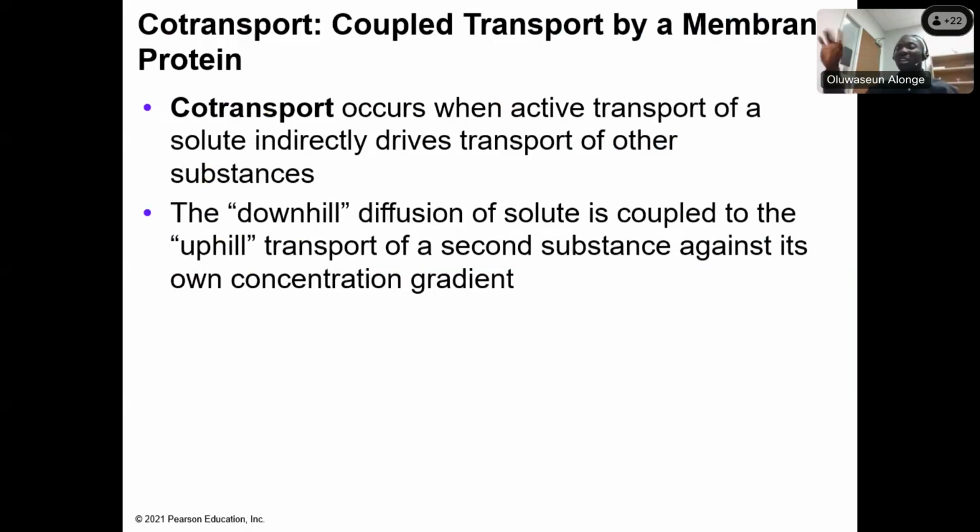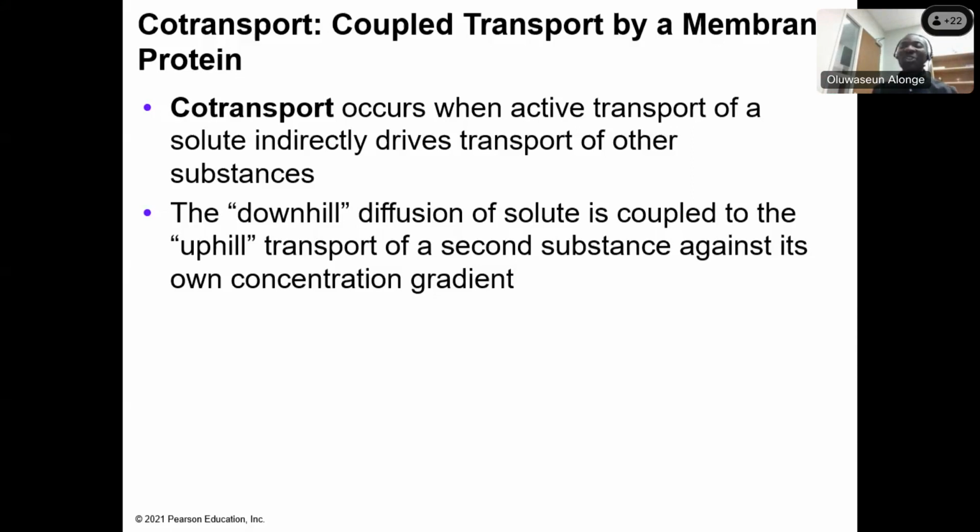Just think about it like this. Let's say a big truck is driving very fast. If you have a very small car just parked, and a big truck is driving at a very fast rate, what's going to happen? The pressure from the truck is going to move the small car. In simple terms, the force the truck is driving with invariably draws some force to the car. That is kind of co-transport.